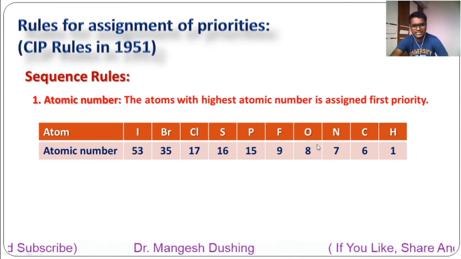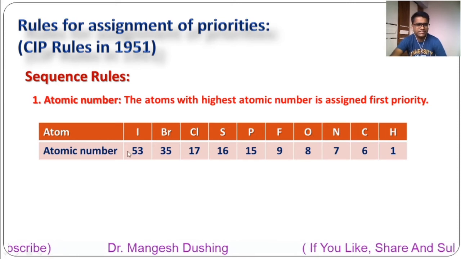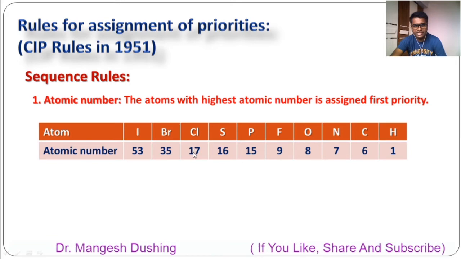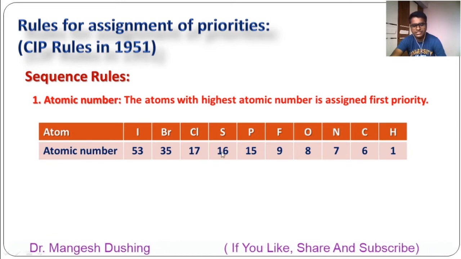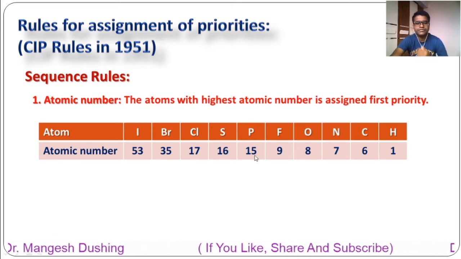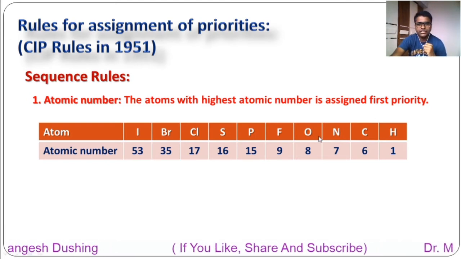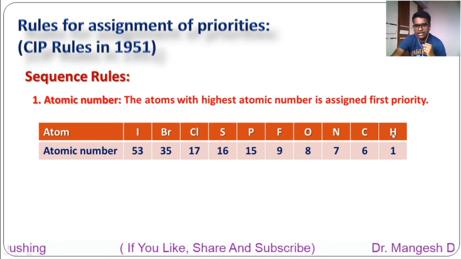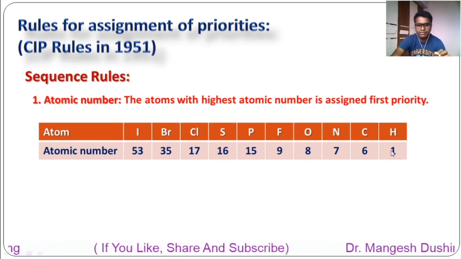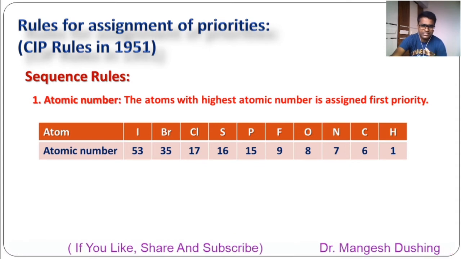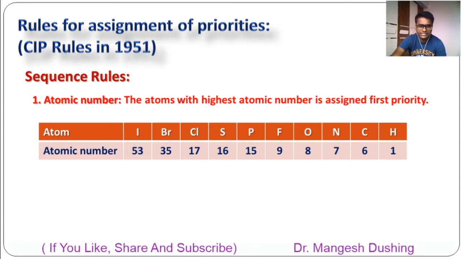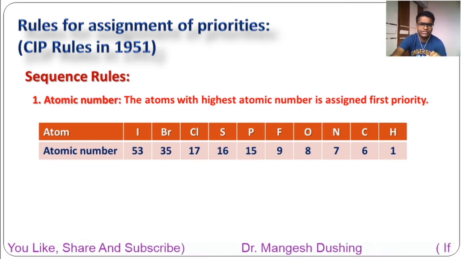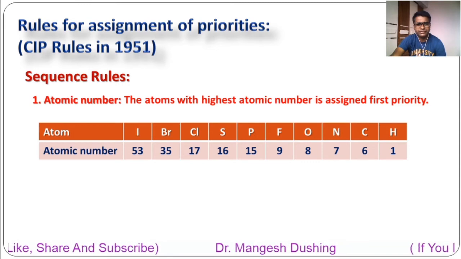So you should know at least these elements and their atomic numbers. Iodine 53, bromine 35, chlorine 17, S that is sulfur 16, phosphorus 15, fluorine 9, oxygen 8, nitrogen 7, carbon 6, hydrogen 1. Remember these atomic numbers, at least these 8 or 9 elements. You should know the atomic number of them perfectly.